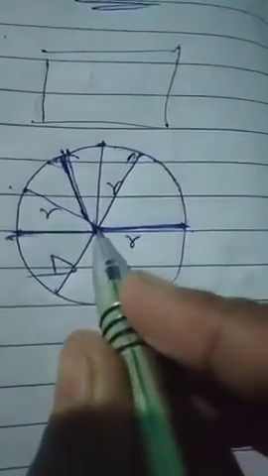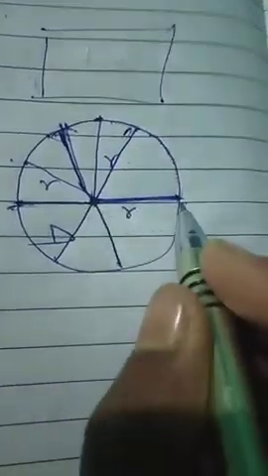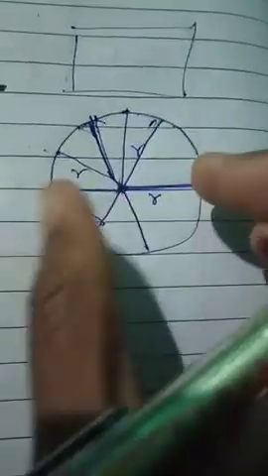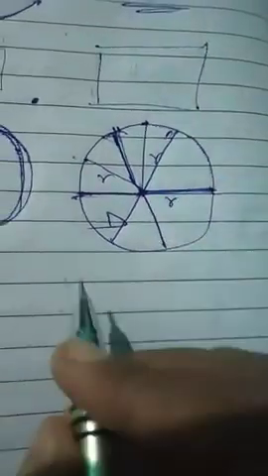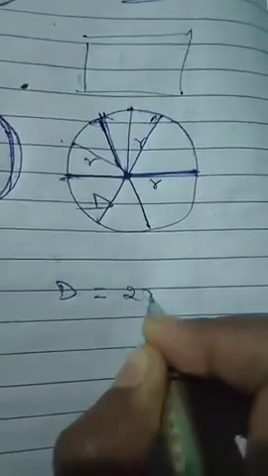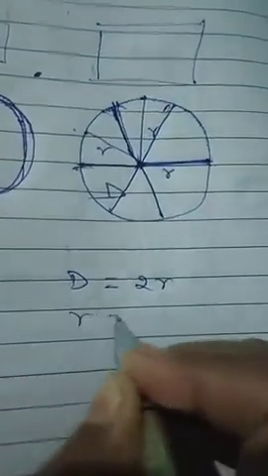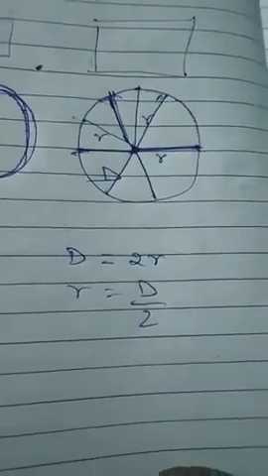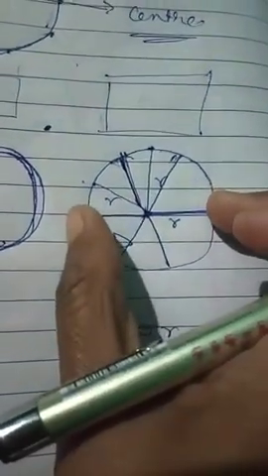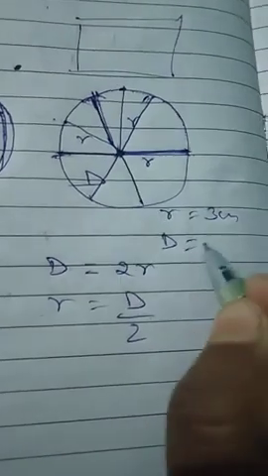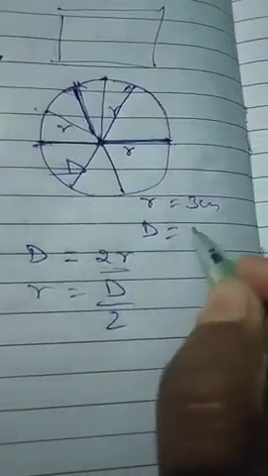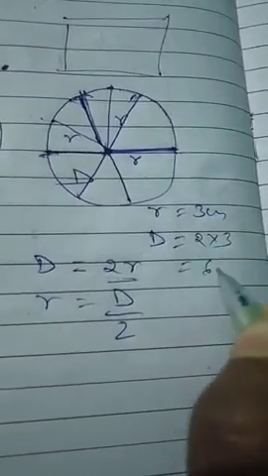But what about radius? Radius is also touching center and this circumference. So can you see this? Radius is just half of diameter. So you can say diameter is equal to twice of radius, or radius is equal to half of the diameter. Suppose diameter is 8 centimeter, the radius will be 4. And if the radius is given 3 centimeter and you are asked to find out the diameter, so you know diameter is twice of radius, so 2 into 3, that is 6 centimeter.